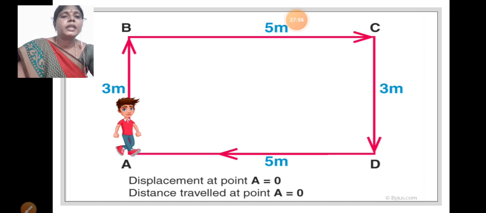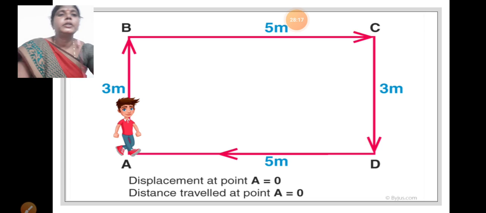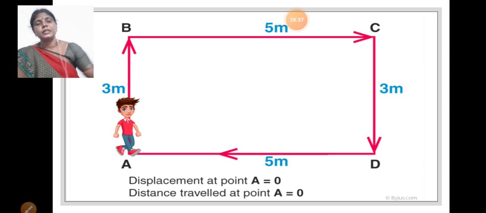Okay, displacement at point A is 0, and distance traveled at point A is 0. Now you can observe here the boy has traveled from A to D, which is 5 meters, A to B, B to C, C to D and D to A. How much length did this boy travel? Displacement means the straight line path, the shortest distance between two places, is called displacement.